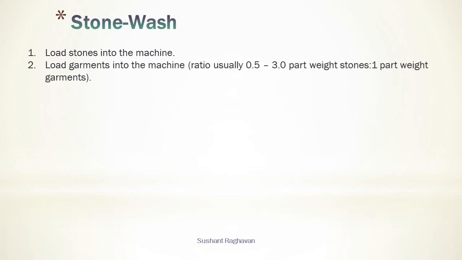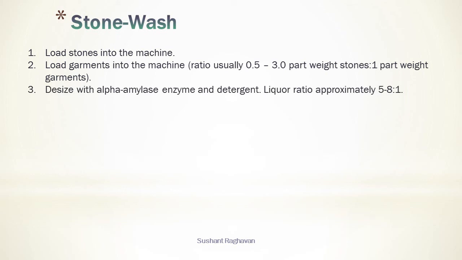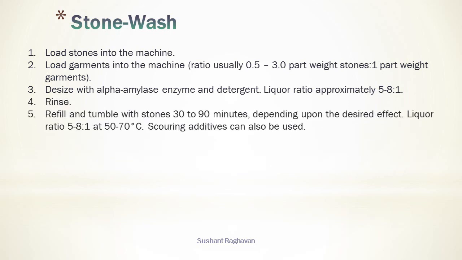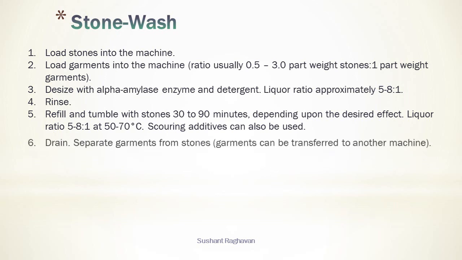Ratio usually 0.5 to 3 part weight stones, 1 part weight garments. Desize with alpha amylase enzyme and detergent. Liquor ratio 5 to 8:1. Rinse. Refill and tumble with stones 30 to 90 minutes depending upon the desired effect. Liquor ratio 5 to 8:1 at 50 to 70 degrees centigrade. Scoring additives can also be used.